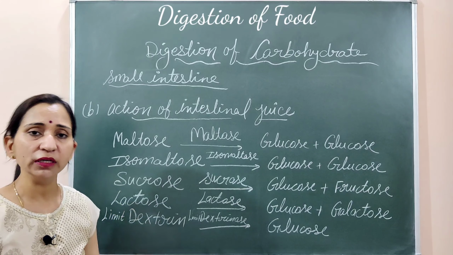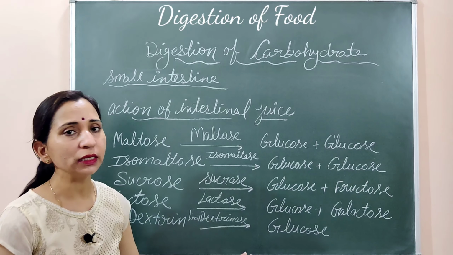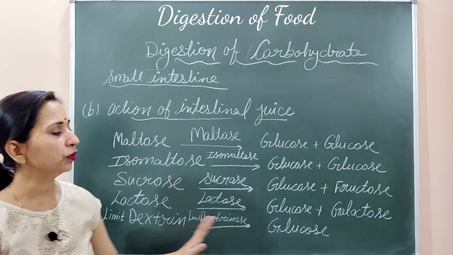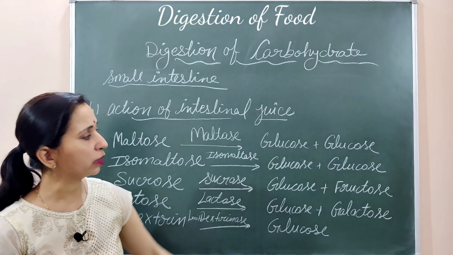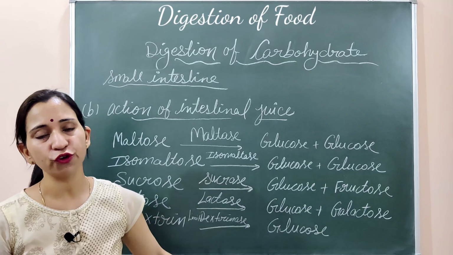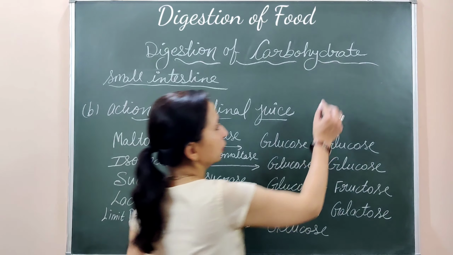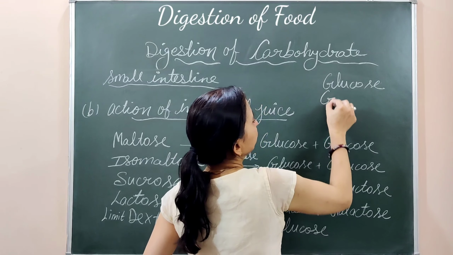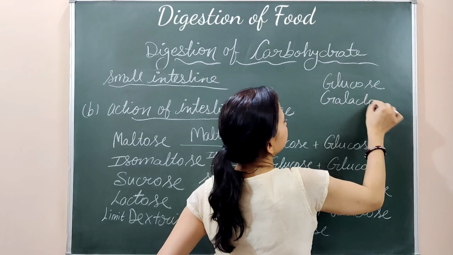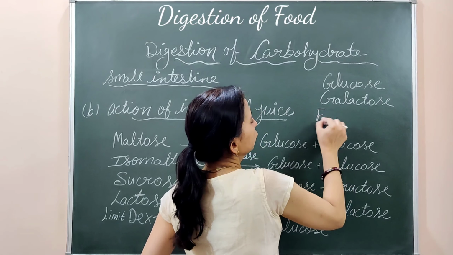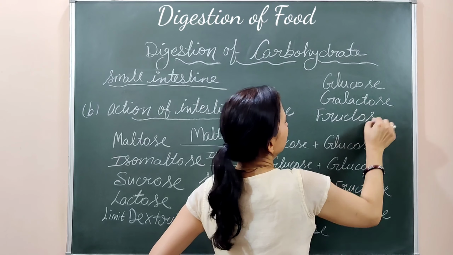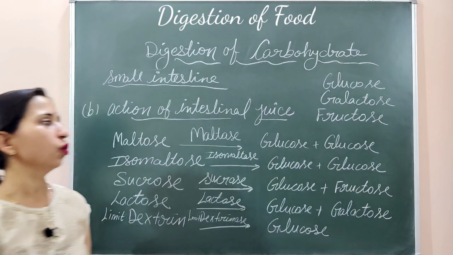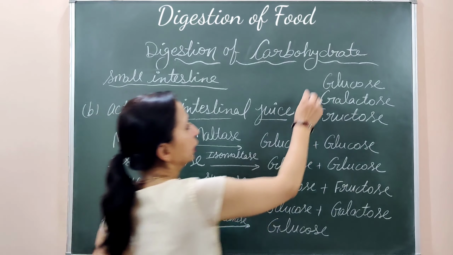Similarly, the alpha-dextrinase enzyme will work on it and convert it into glucose. So as you can see, these are the simplest forms of the carbohydrate. So what are the simplest forms? Simplest form क्या है carbohydrate की? That is glucose, galactose, and the third one is fructose. Glucose, galactose, and fructose. These are the simplest forms of the carbohydrate.